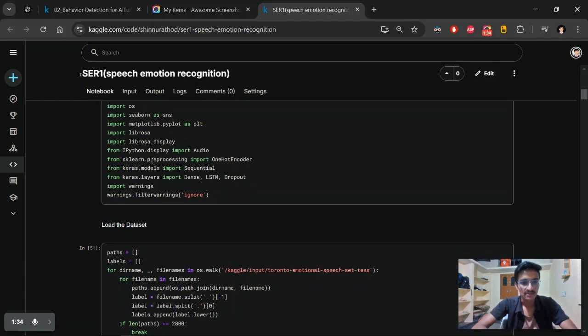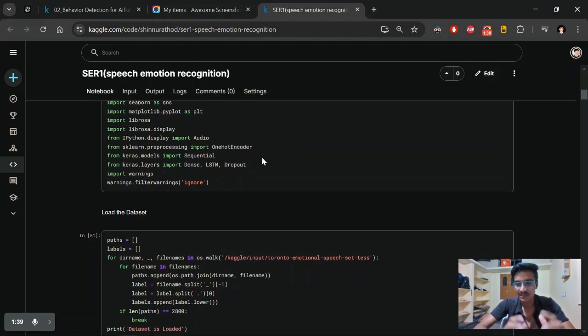Then from sklearn, I'm importing the one hot encoder, because our target variable contains categorical values. So what we need to do is convert that categorical variable into numerical form. That is why we're importing that using this library.